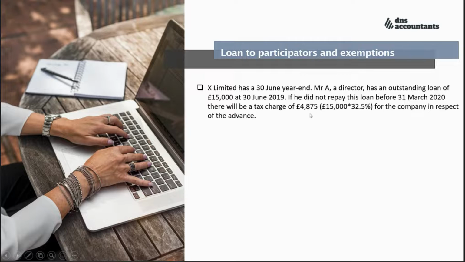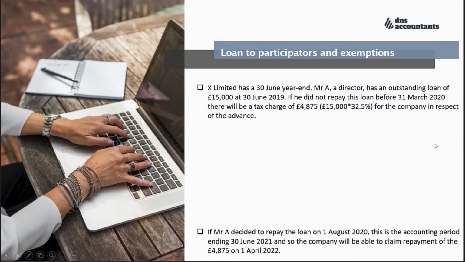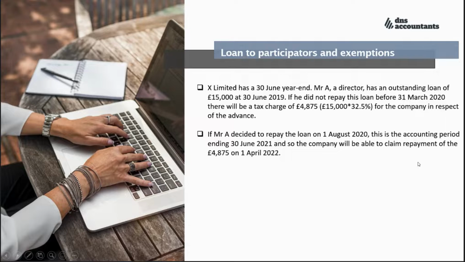So how is this calculated? As I said, the Section 455 tax charge rate is 32.5%. If the loan has not been paid before 31st March, this tax charge rate is multiplied by 15,000, which is the outstanding loan amount. So the result will be 4,875 for the company to be paid as tax charge liability.